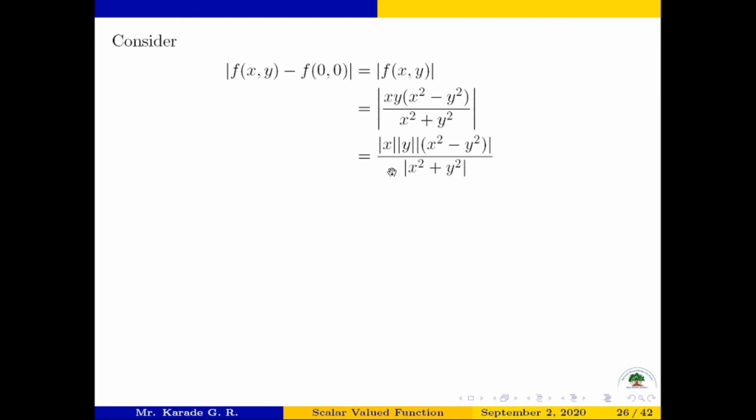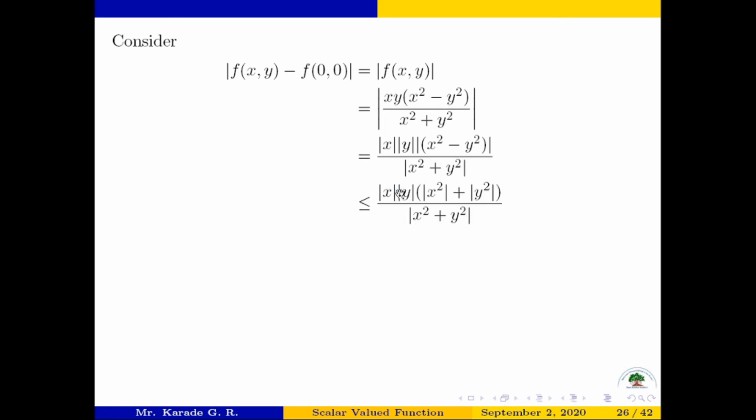Okay, and now separate the modulus in this division, so there will be no change in these two steps. The new step will be equal to the previous step. Okay, so separate the modulus for each term: mod x, mod y, mod of x square minus y square, divided by mod of x square plus y square.